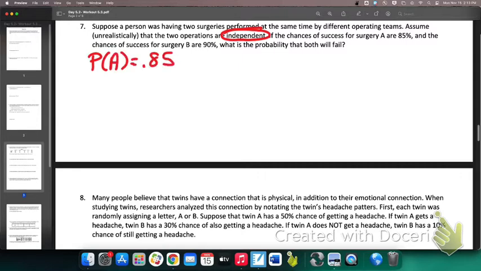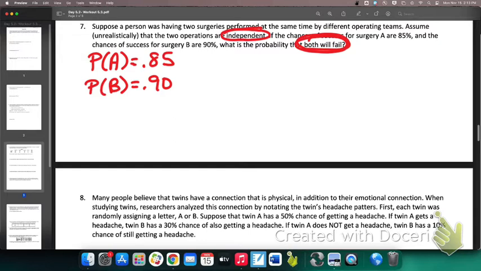and the chances of success for surgery B are 90%, what is the probability that both will fail? If I multiply these two, what would I have? If I multiplied these two values, what would I actually be finding? The opposite of what you want. I would be finding the probability that they both succeed.